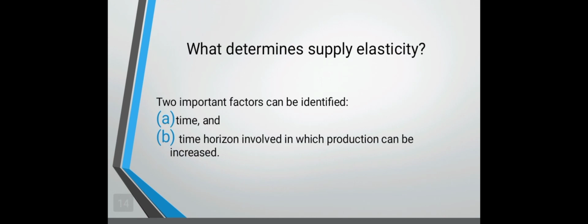These are the two important factors that influence the supply elasticity. First is time. From time to time, the price change and of course the demand change. If the supplier is more sensitive to the price, then it has a great elasticity. Next is time horizon involved in which production can be increased. There's a short run and long run.